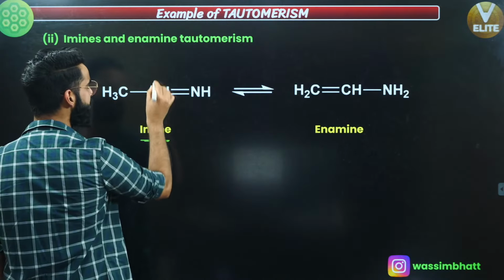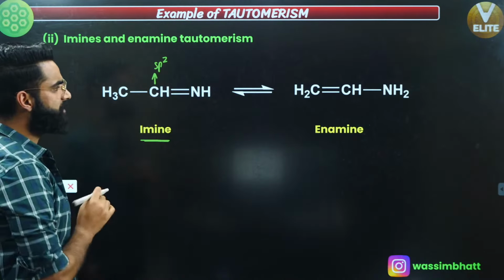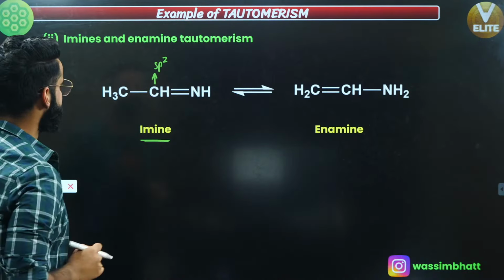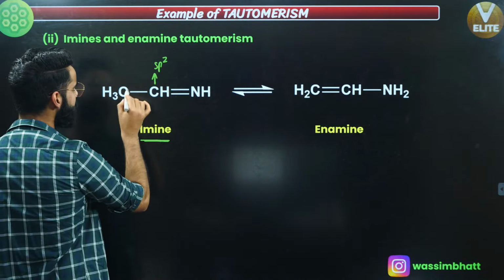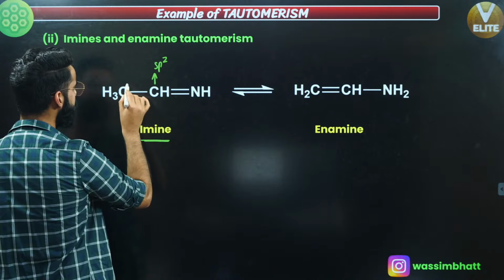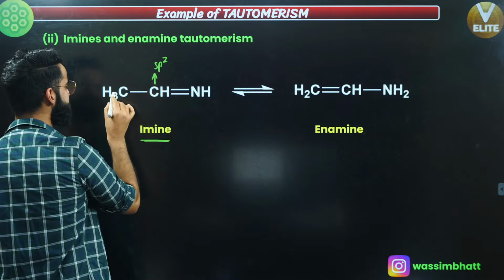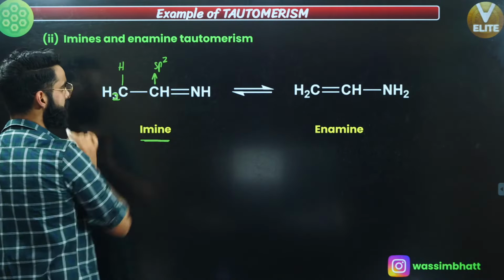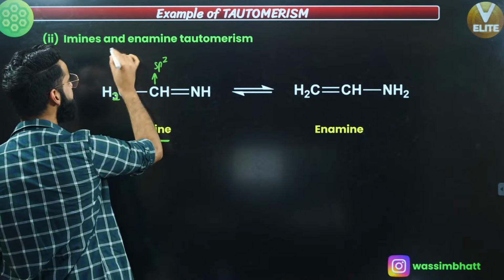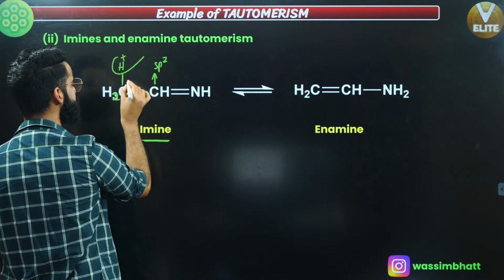Now what happens? Over here carbon is sp2, correct? Now we will understand properly what is going to happen. First of all, this is the alpha carbon over here. The hydrogen attached to this alpha carbon is the alpha hydrogen. So it's basically CH2 and one hydrogen. What is going to happen? This hydrogen is going to leave as H positive. When hydrogen leaves as H positive, there will be a negative charge on this carbon.